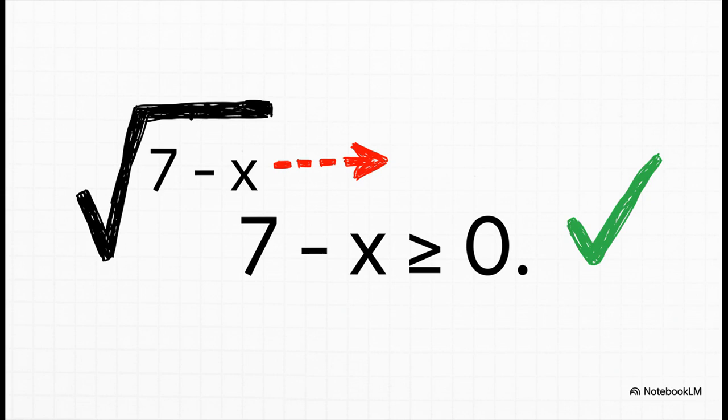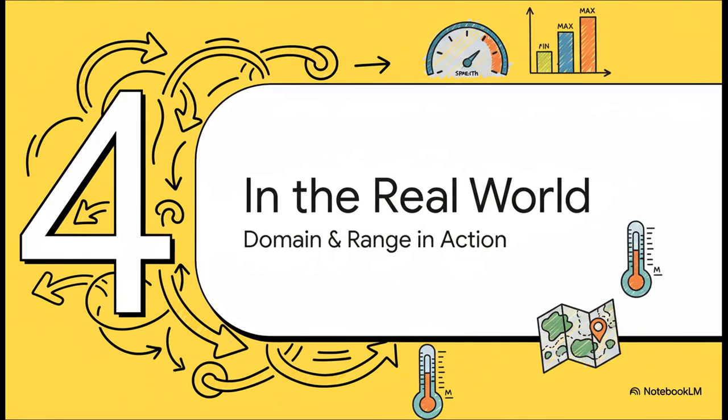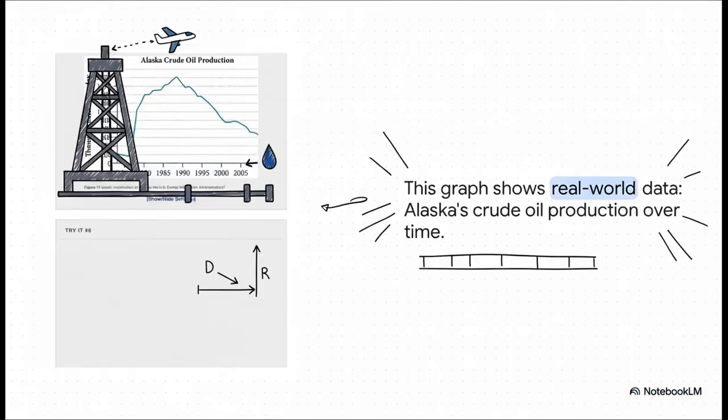And then we just solve that inequality, and it will tell us exactly which x values are safe to put into the machine. So why does any of this actually matter, right? This isn't just about abstract rules for a math class. Domain and range pop up all the time in the real world, and they give really important context and limits to the data we see every single day. Take a look at this. This isn't just some random curve I drew. This is real data. It plots the amount of crude oil produced in Alaska every single day, over a period of many, many years. So what can our new friends, domain and range, tell us about this situation?